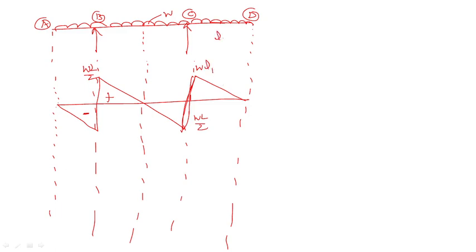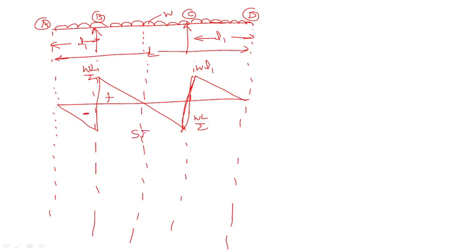This is L1. This one also L1, and this is a total distance L. Right? Are you getting? WL1.